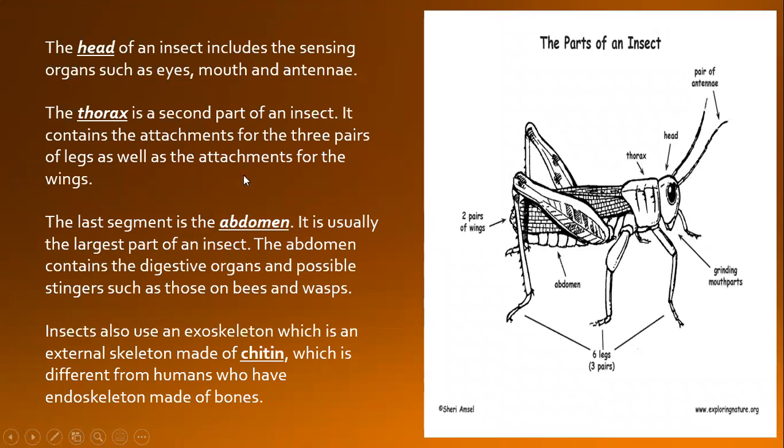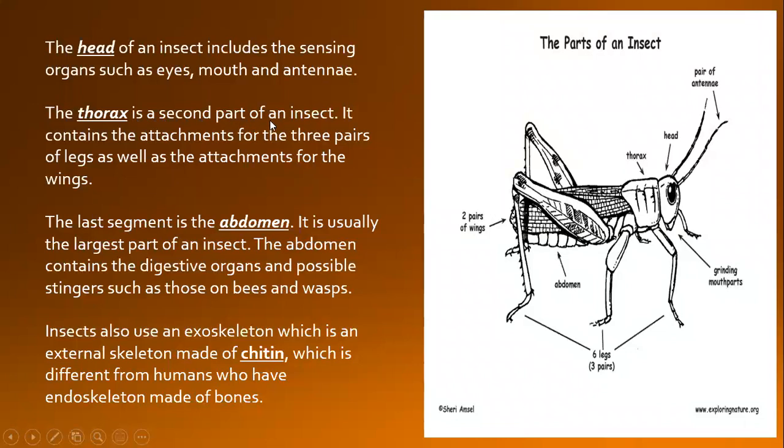Now, the parts of insects. The first part is the head. The head of an insect includes the sensing organs such as eyes, mouth, and antennae. As I told you, on the part we call the head, we have eyes, the sense organ of sight, mouth, and antennae for sensing and for feeling something.